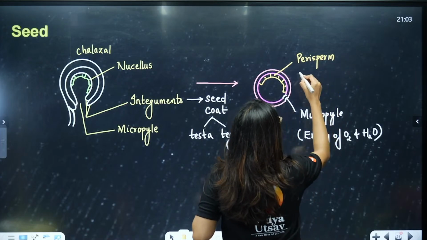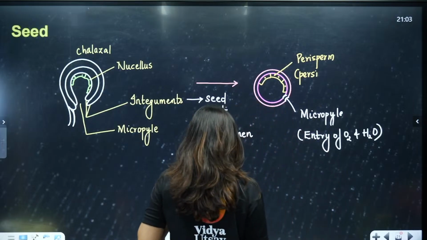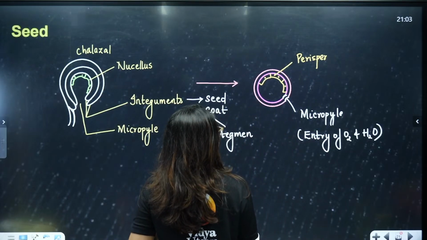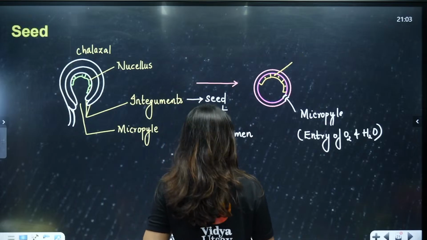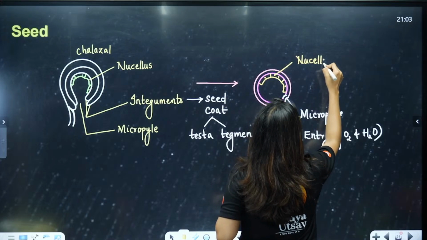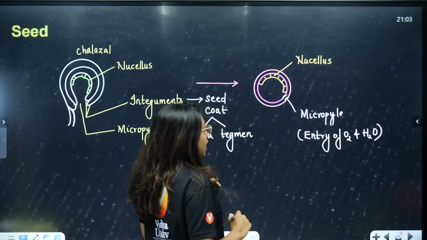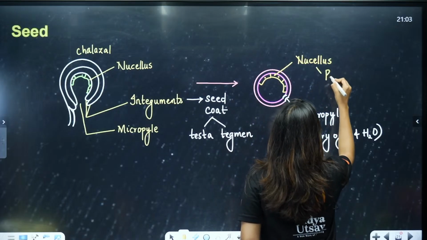Perisperm, that means persistent nucellus. I will label it as nucellus first and then I will write it down. This is your nucellus. Now, what did I say? If the nucellus is persistent,